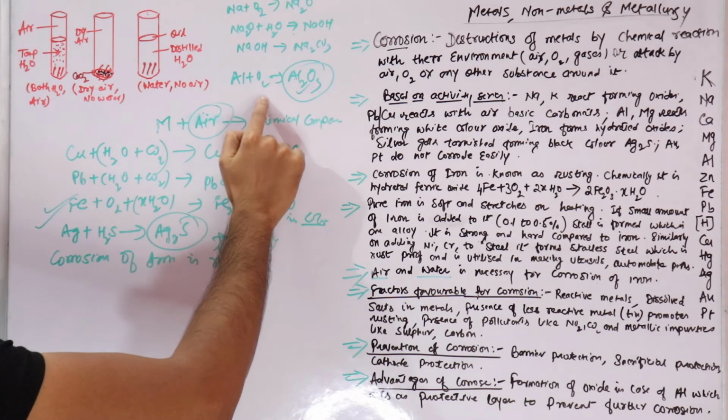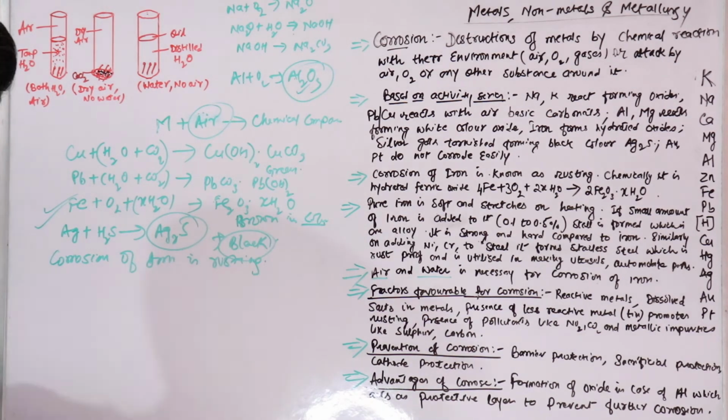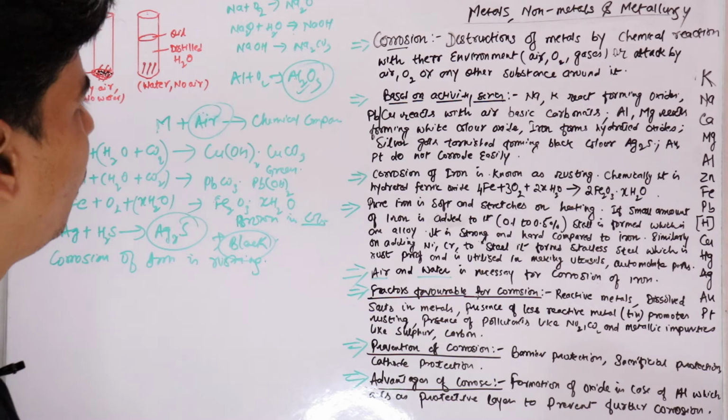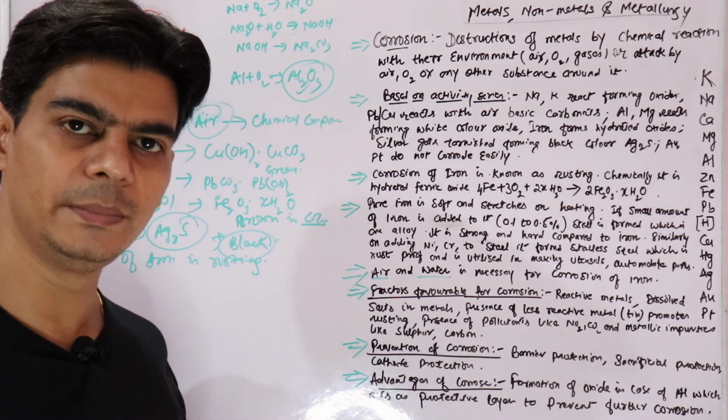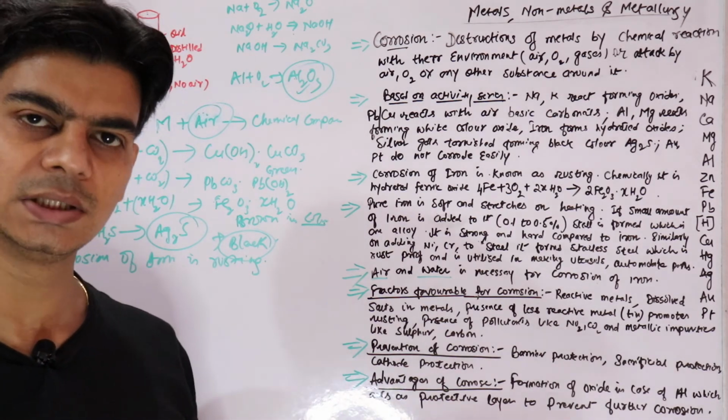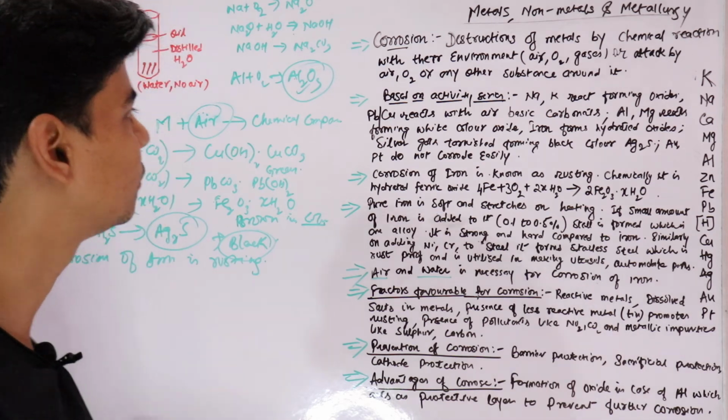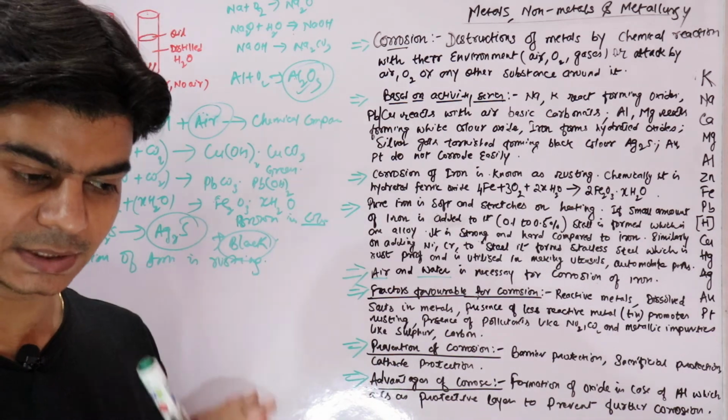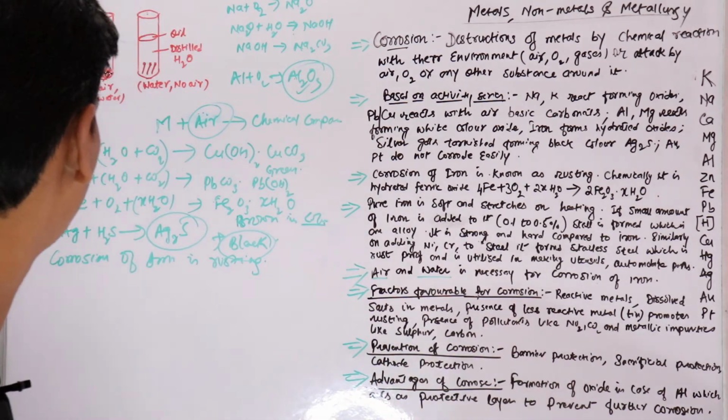In the case of aluminium, it forms aluminium oxide. Here also the shiny appearance of aluminium changes into a dull look due to the formation of aluminium oxide, which sticks on the surface of aluminium.